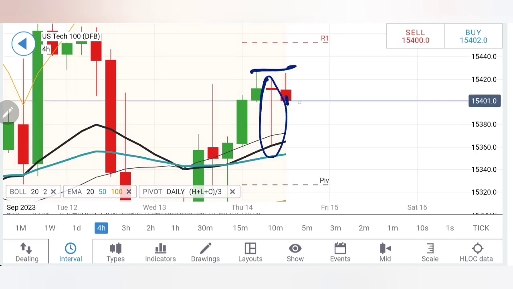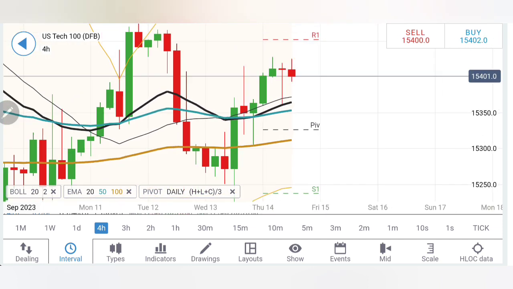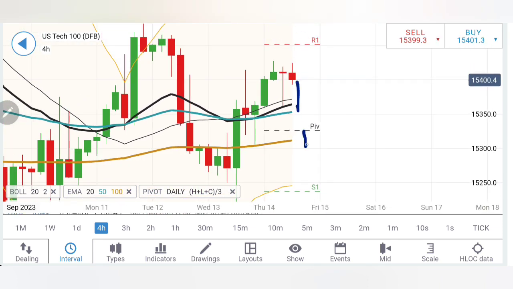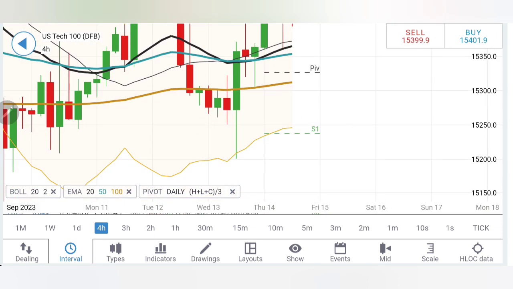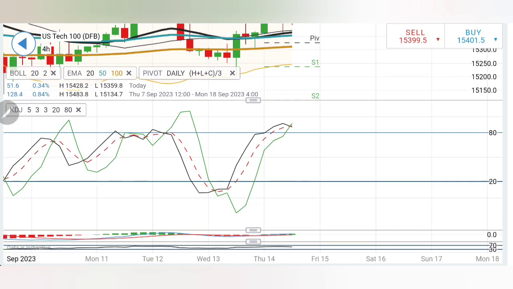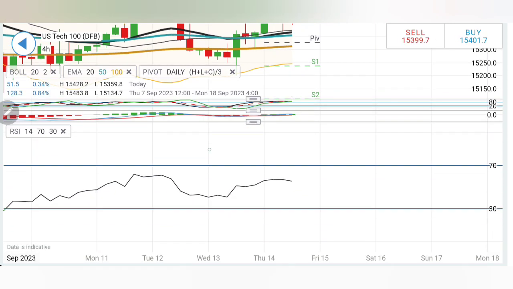Coming to the 4-hour chart, this is a possible reversal indication. Double top levels are done. It is trying to drop on the downside. We can again see it hitting 15,360, and then lower levels can also be expected. Yes, it can continue on the downside towards 300 and then lower levels as well. Stochastic is overbought. MACD is in green, trying to converge.